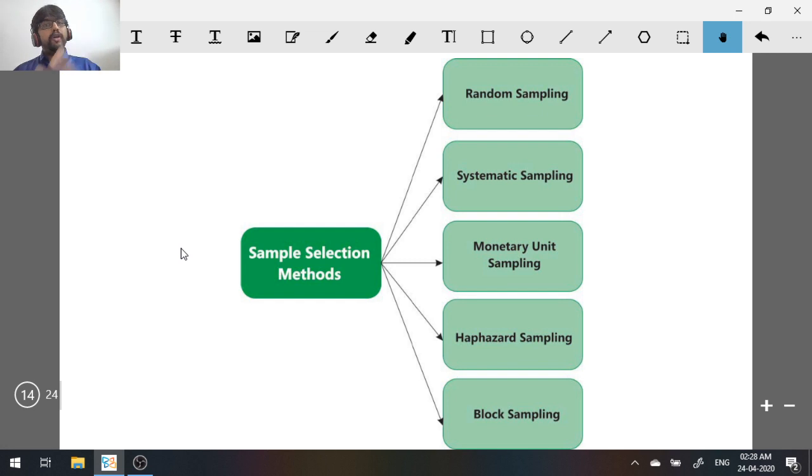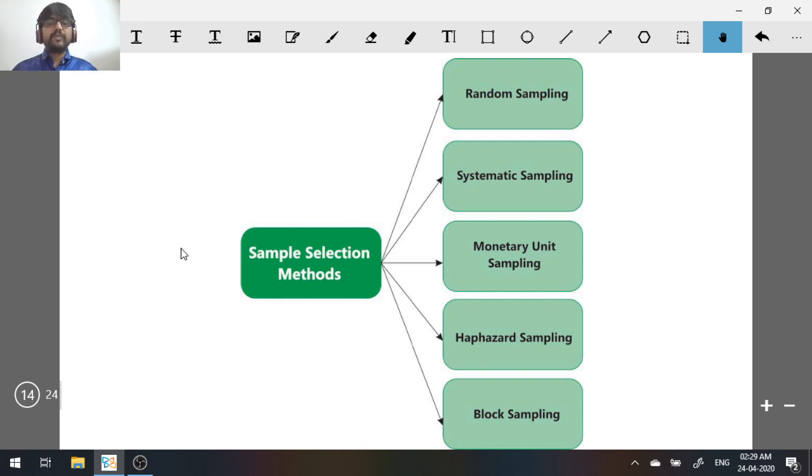Here I can go for two blocks also because I need a total of 10. How? 10 divided by 2, 5 in a block. So I start from 30, 31, 32, 33, 34. These 5 become my first block. Then I go to item number 72: 72, 73, 74, 75, 76. This becomes my second block. Here also I get 10 items, but I have two blocks of 5 items. This is called block sampling. The whole block becomes the sample. The block itself is my sample.